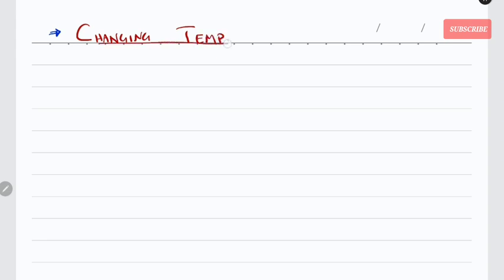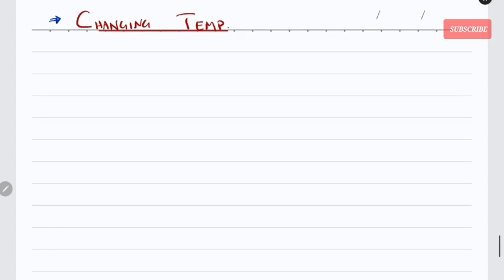The next point that we are going to discuss is changing the temperature. So what's the effect of changing the temperature? Now, let's take an example here. Imagine a cylinder, and that cylinder is fitted with a movable piston at the top.